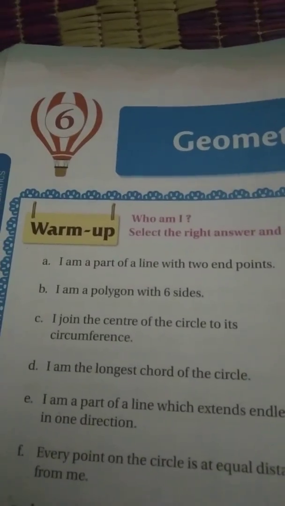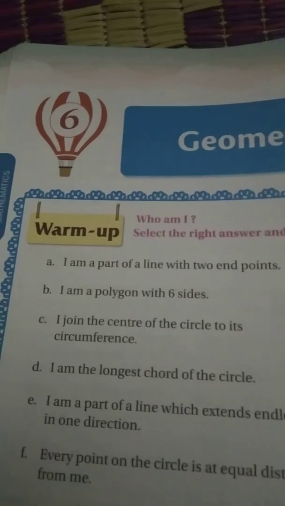Hexagon. I join the center of a circle to its circumference. What is that? Radius... I am the longest chord of the circle, also the diameter. I am a part of a line which extends endlessly in one direction. That is a ray. A ray extends in one direction. Next, every point on a circle is at equal distance from me. That means it is a radius.